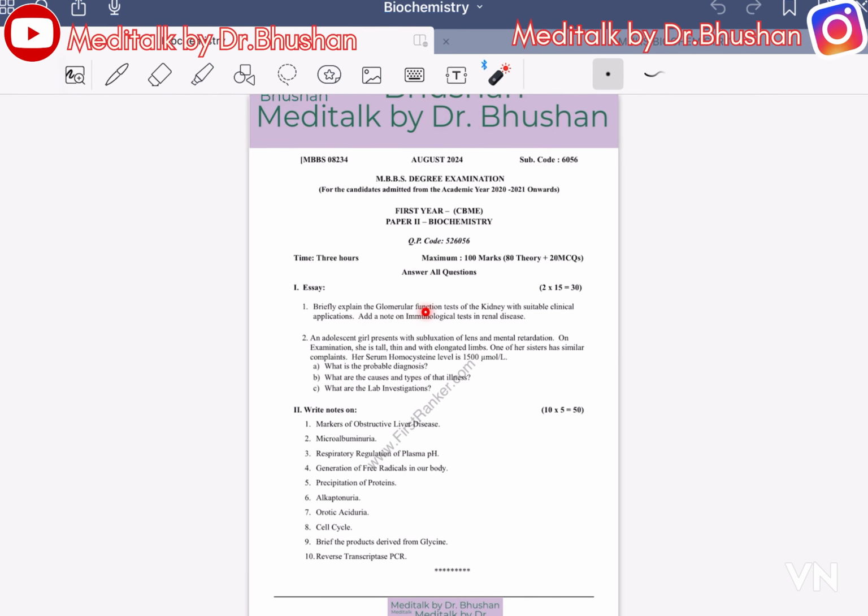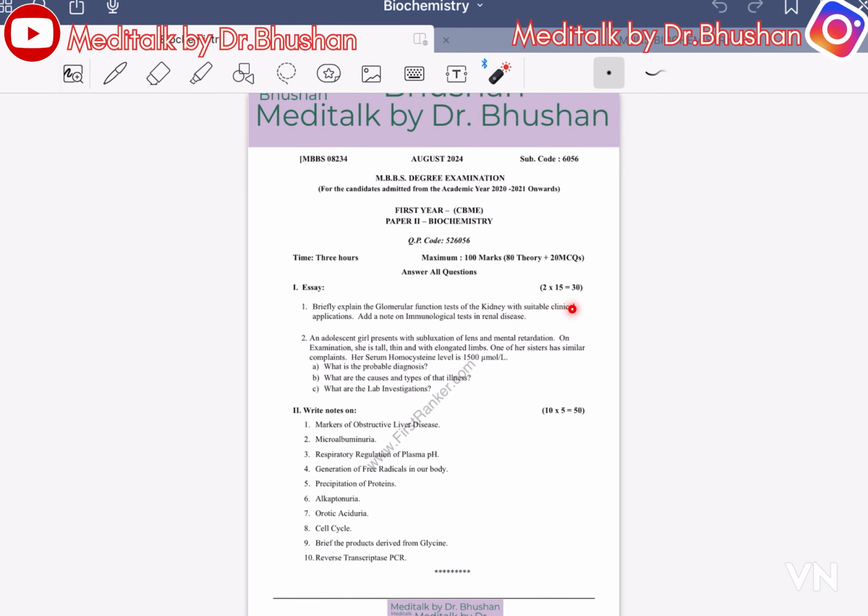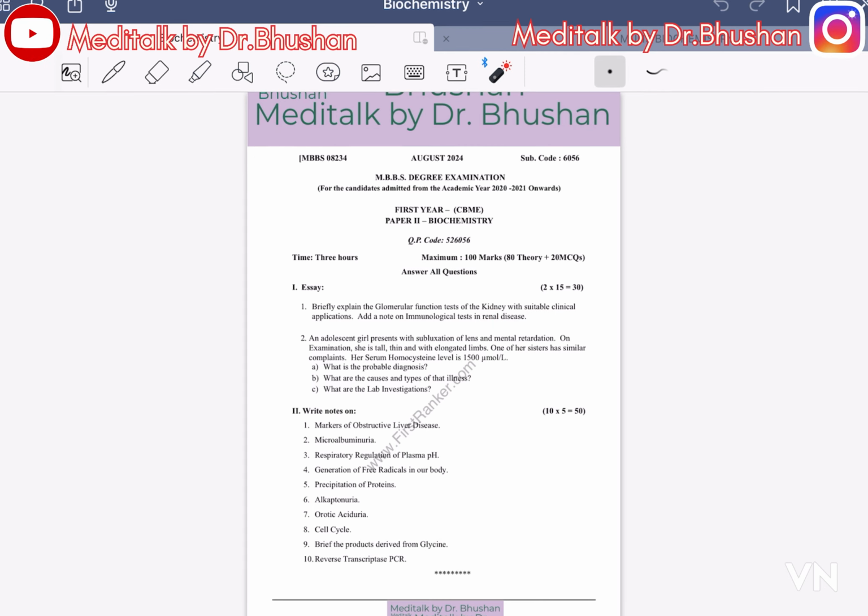August 2020-24 paper 2, essay question. Briefly explain the glomerular filtration and glomerular function tests of the kidney with suitable clinical applications. Add a note on immunological tests in renal disease.